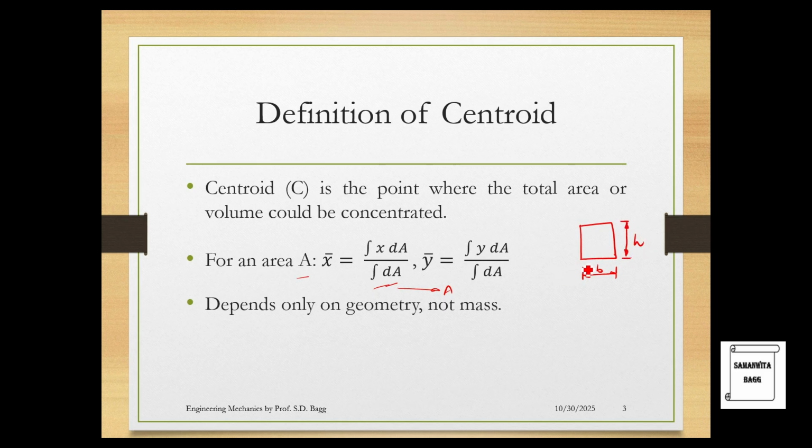So suppose you say this point is the geometric origin of the body. This is the point where your origin lies, and this is actually your G, which is a geometric center. So this distance over here will be half of the width that we have, and this distance is nothing but half of h.